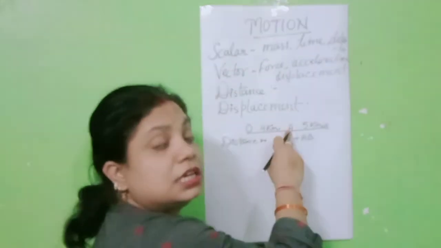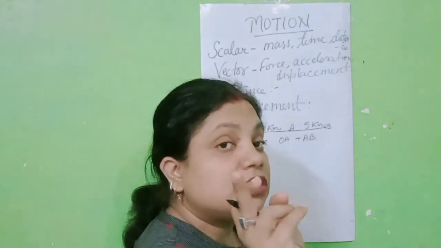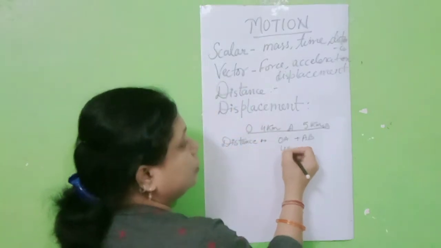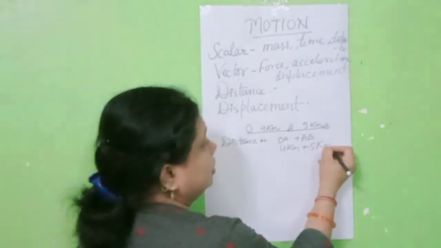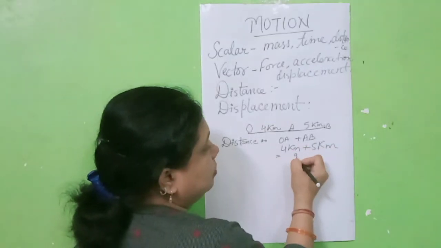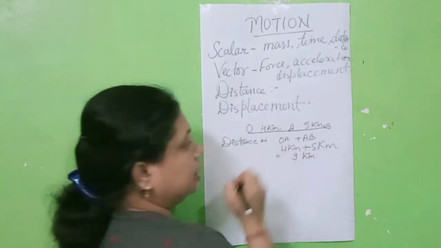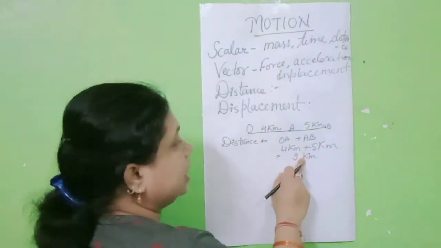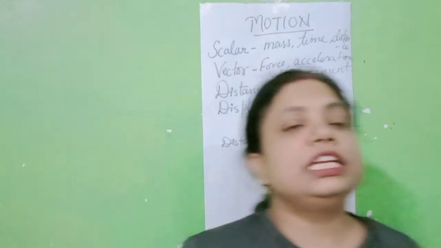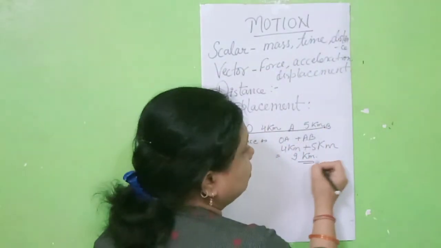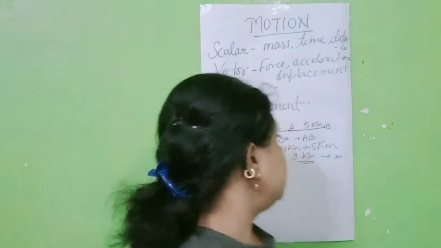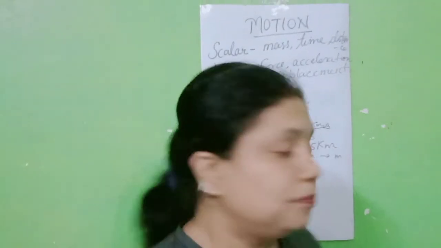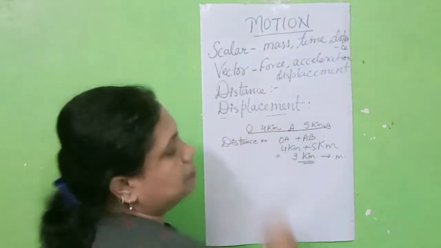OA, how much distance has the object covered, students? That is 4 kilometer, and then 5 kilometer. So what will be the answer, students? It will be 9 kilometer. Is it clear? It is 9 kilometer. But students, the SI unit of distance is meter, so we can change the kilometer into meter. Always we try to write the answer in meter. Clear?